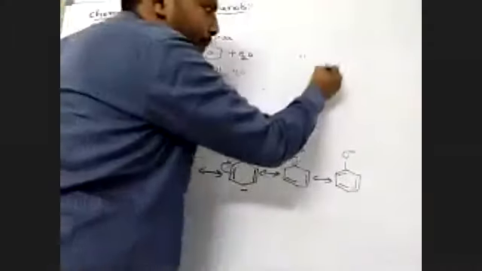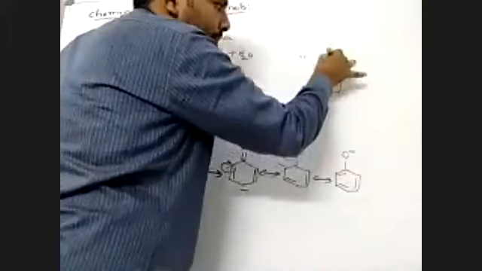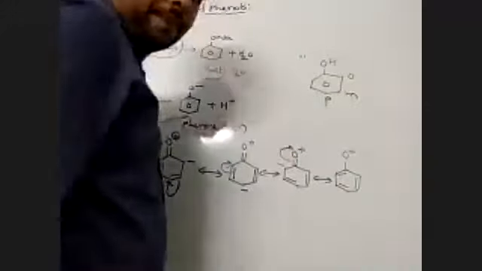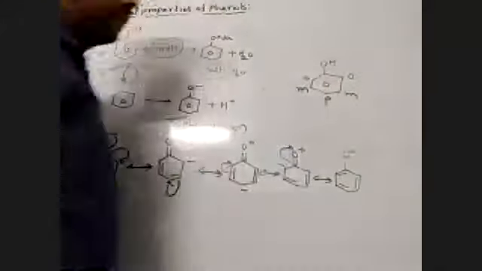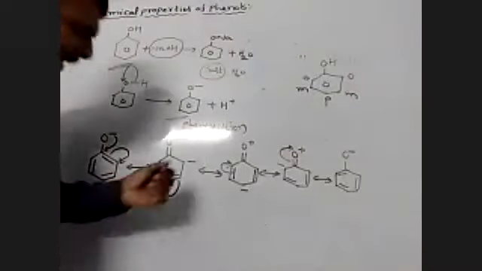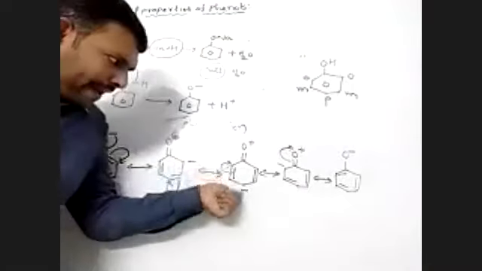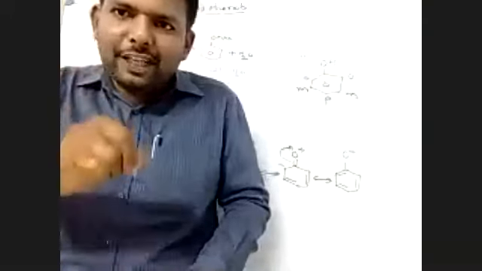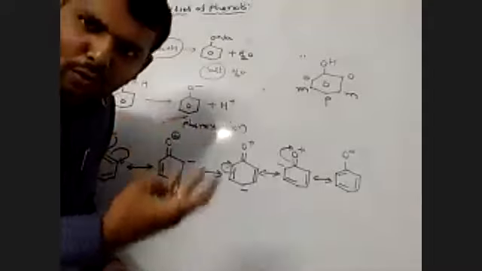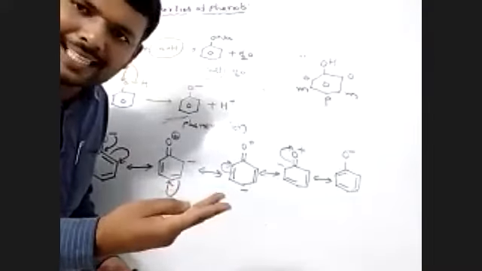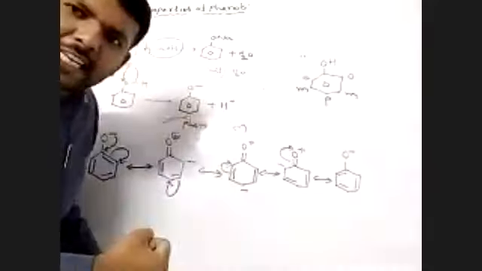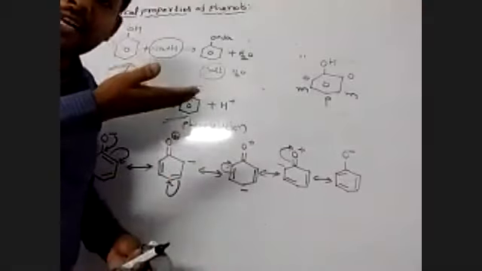Suppose this is the compound. This position is ortho, this position is meta, this position is para. The electron density increases at ortho, para, ortho. Suppose we add two kinds of groups: withdrawing groups or releasing groups. Withdrawing groups are like NO2, cyanide, acid, ester type groups. These groups decrease the electron density, so the acidic nature of phenols increases.